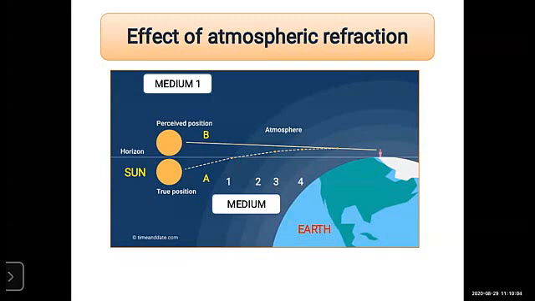There is a continuous change in the atmospheric air, so it appears to twinkle, and here also it is the same on the sun.